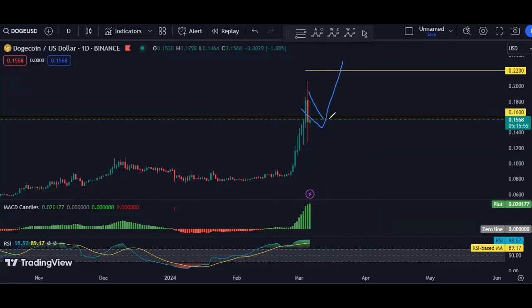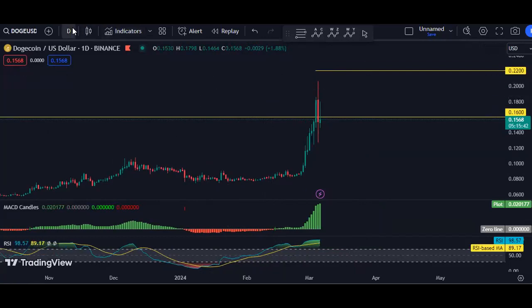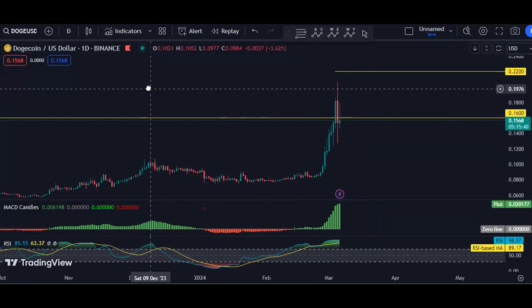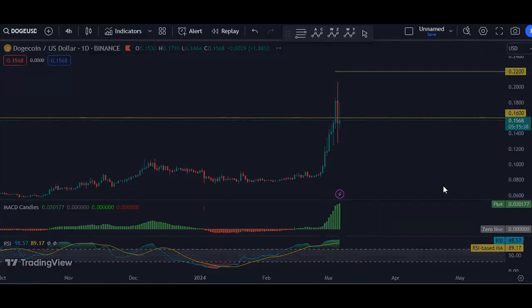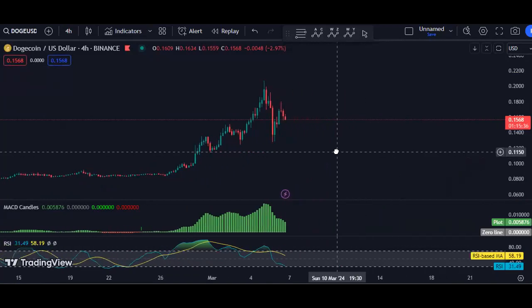That's why, if anyone wants to look for a buy from here, we have to look for a proper trade setup and the correction. If the price stays here for another few days and this one turns into a flag, that is good, then for me, I will look for a buy. But at this point, based on the daily, I don't see any information and I don't see any trade setup. Then how about if we look for a trade based on a lower time frame?